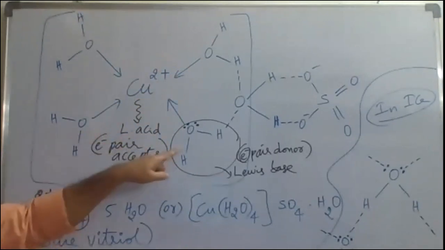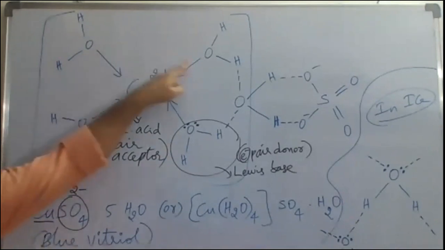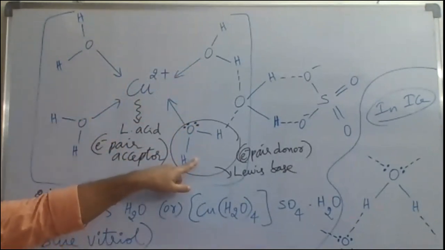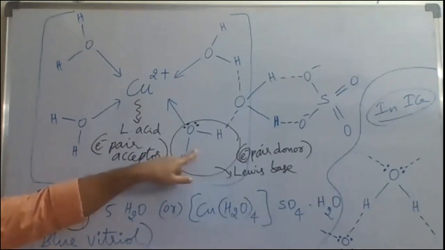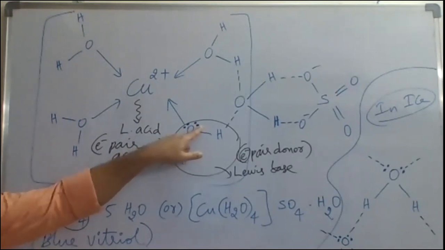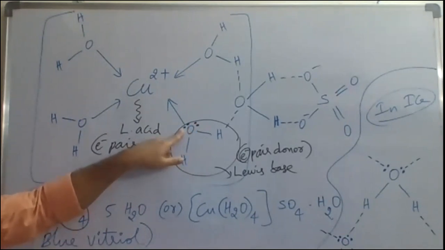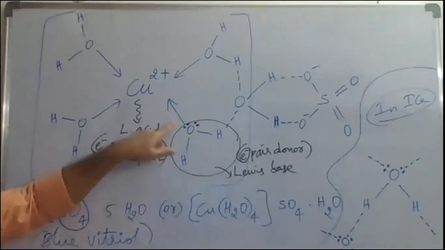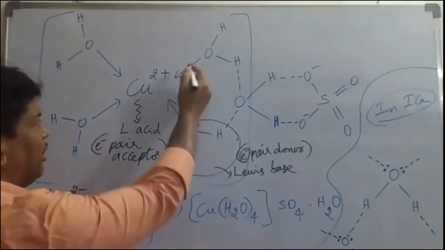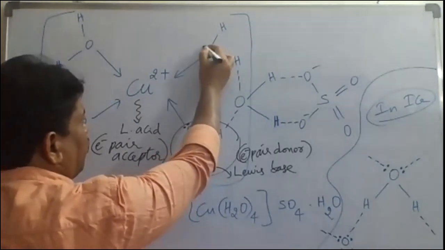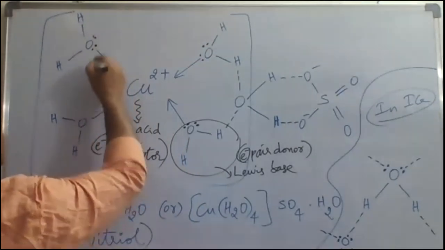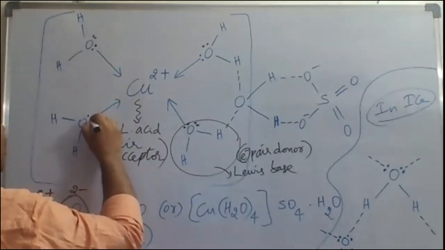So 4 water molecules here, H2O, H2O, H2O and H2O. 4 water molecules have donated their electron pairs. Each water molecule has donated 1 electron pair only, remember. Though 2 electron pairs are there on the oxygen atom in water, 1 electron pair only will be donated. So this H2O donates 1 electron pair, this H2O donates 1 electron pair out of 2 pairs. Here also this oxygen donates 1 electron pair, and this oxygen also donates 1 electron pair.